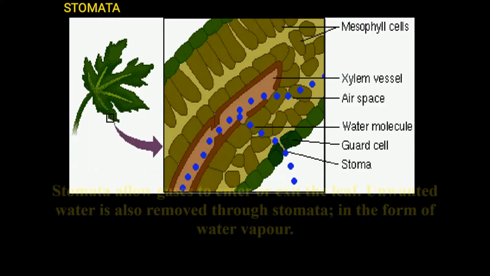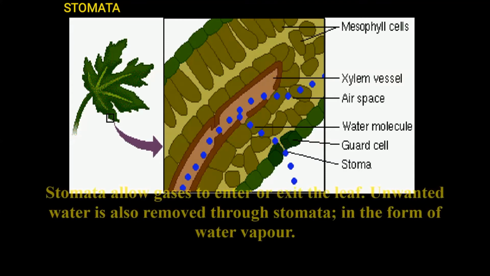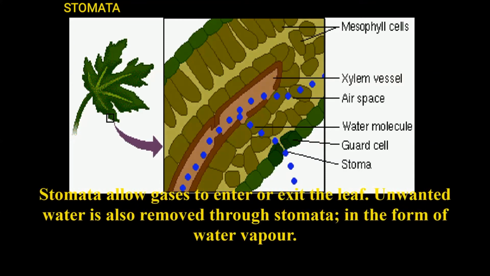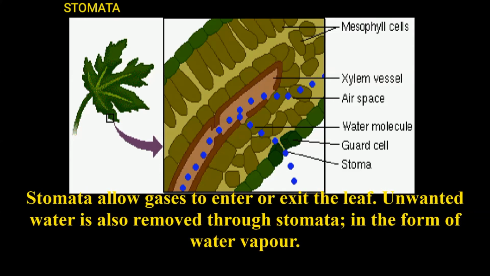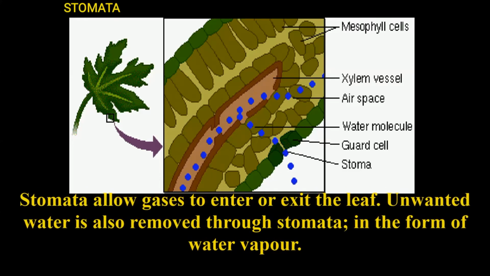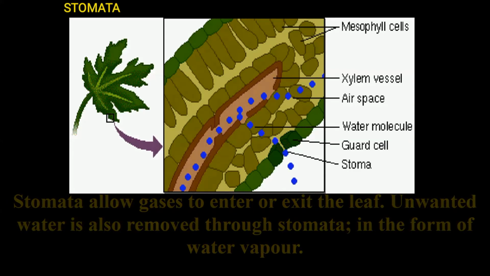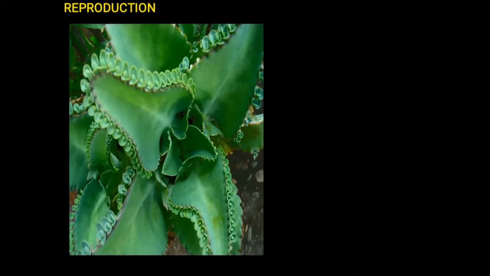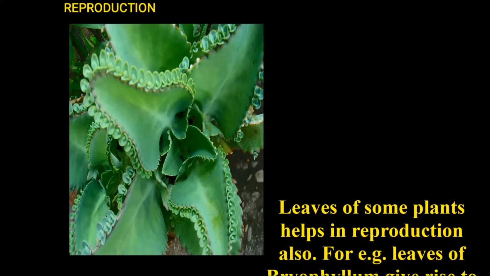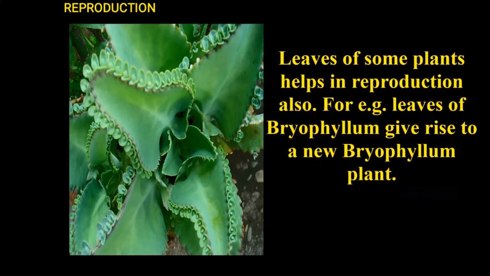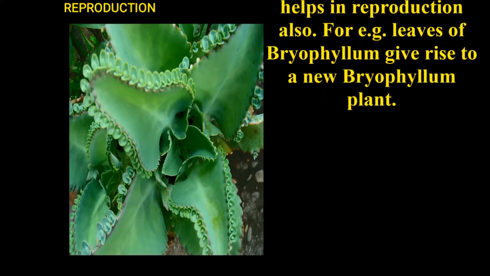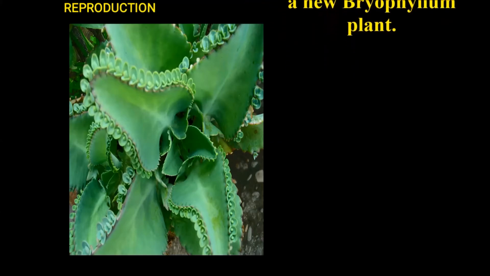Stomata. There are many small openings on the lower surface of a leaf. These are called stomata. Stomata allow gases to enter or exit the leaf. Unwanted water is also removed through the stomata in the form of water vapor. Leaves also perform a function in reproduction. Leaves of some plants help in reproduction also. Example: leaves of bryophyllum give rise to a new baby plant.